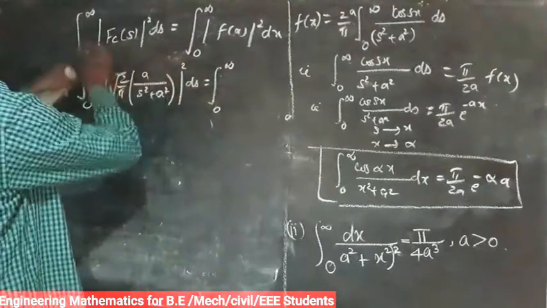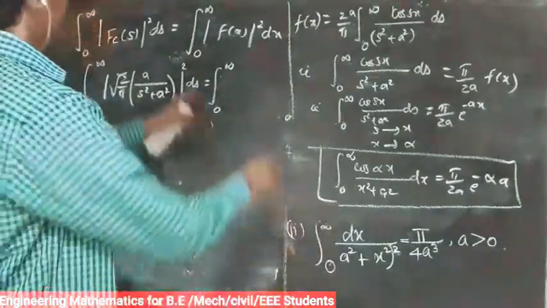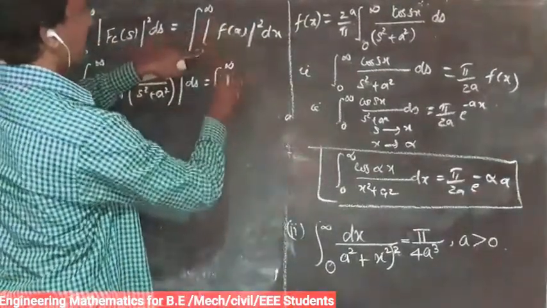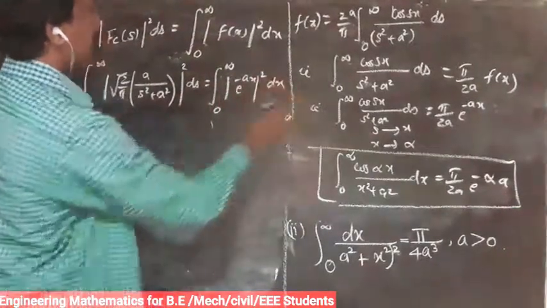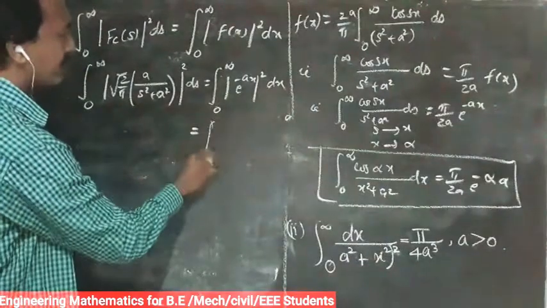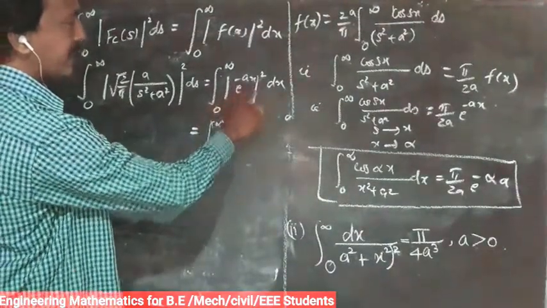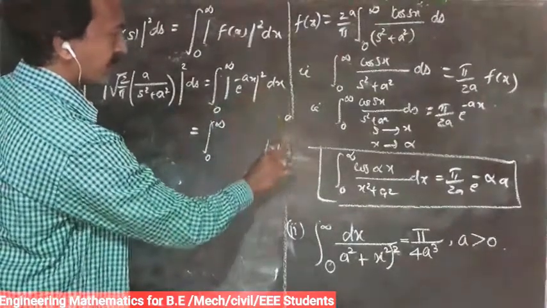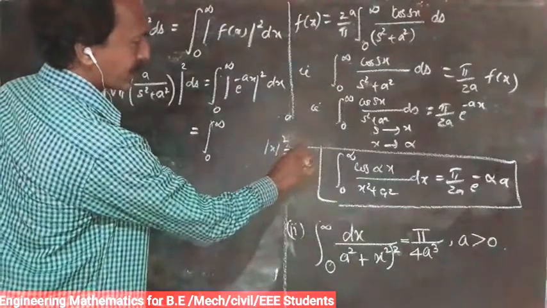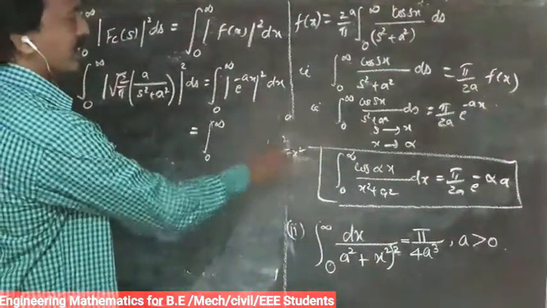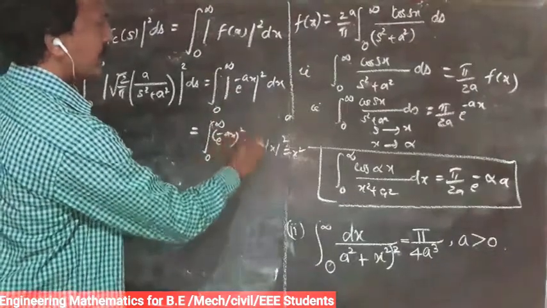Here s varies from 0 to infinity. Generally for the Fourier sine transform the range is 0 to infinity too. Here, integral 0 to infinity of modulus of f of x, equal to e power minus ax, the whole square dx. So that is equal to integral of 0 to infinity of modulus of e power minus ax the whole square. Modulus of x the whole square is equal to x squared. So we write x squared.